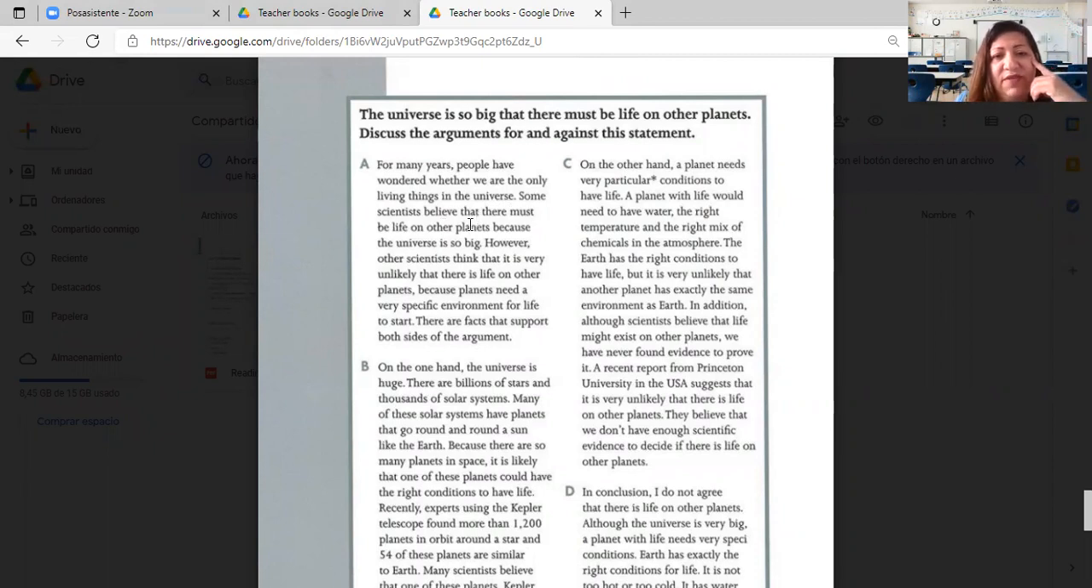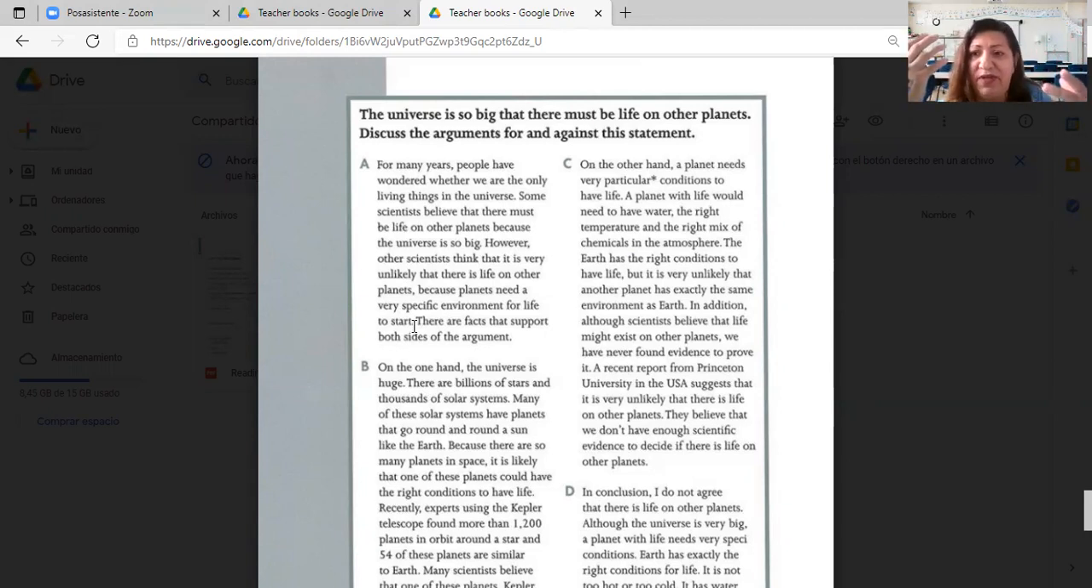Some scientists believe that there must be life on other planets because the universe is so big. However, other scientists think that it is very unlikely that there is life on other planets because planets need a very specific environment for life to start, of course. But it doesn't have to be the same environment all the time. Here we have a specific environment on our planet. That's why we are how we are.